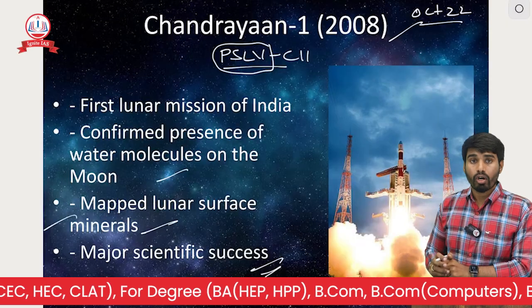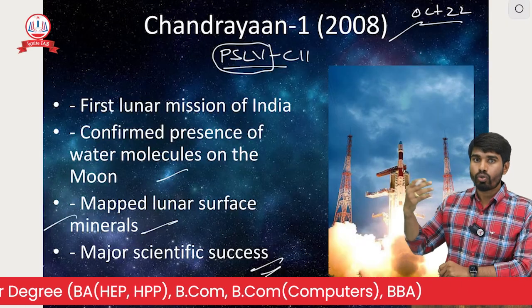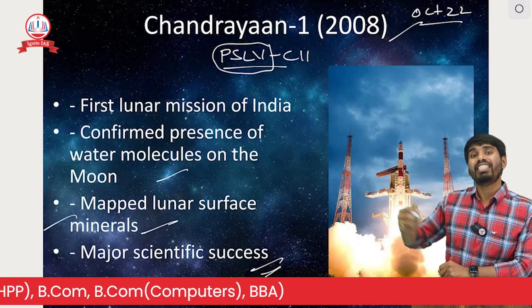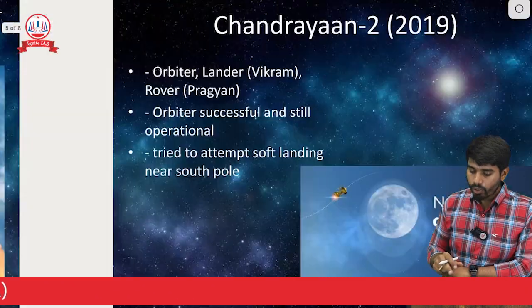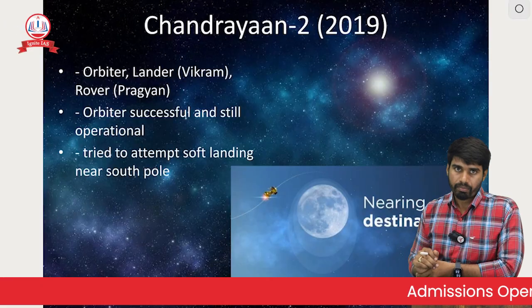So with the success of this mission, ISRO has taken a more challenging task, and to find out more about the moon, we have entered into the Chandrayaan 2 program.